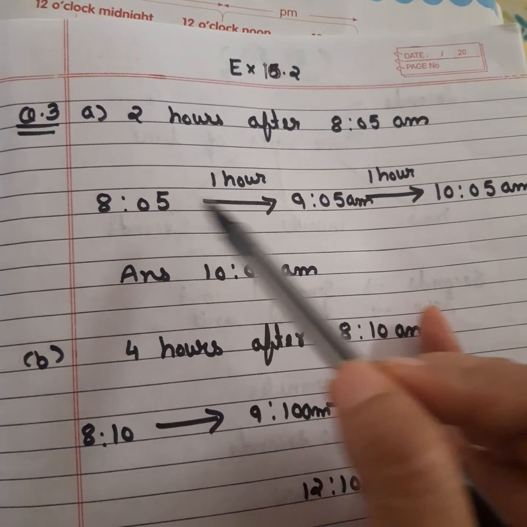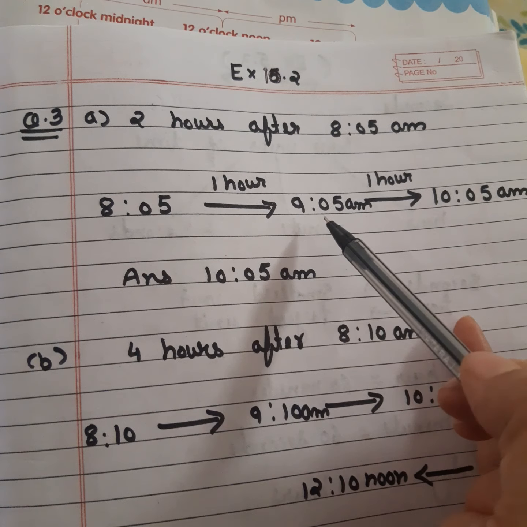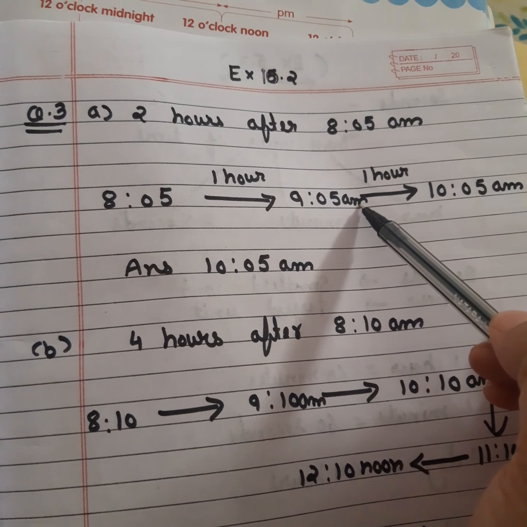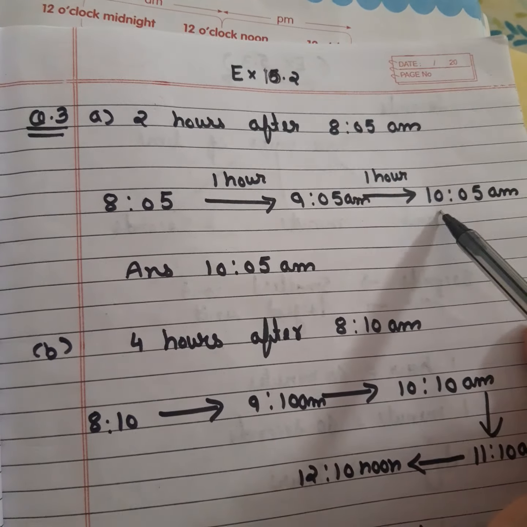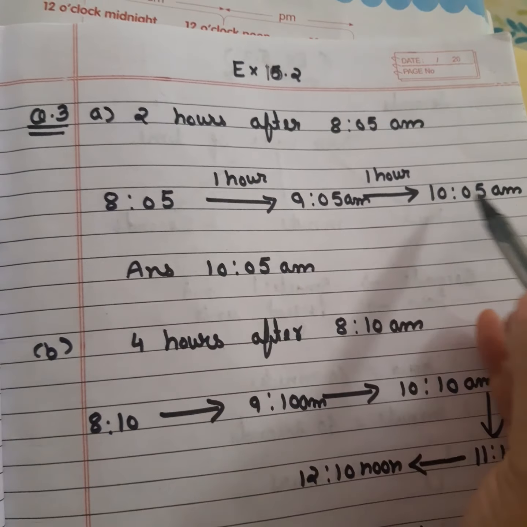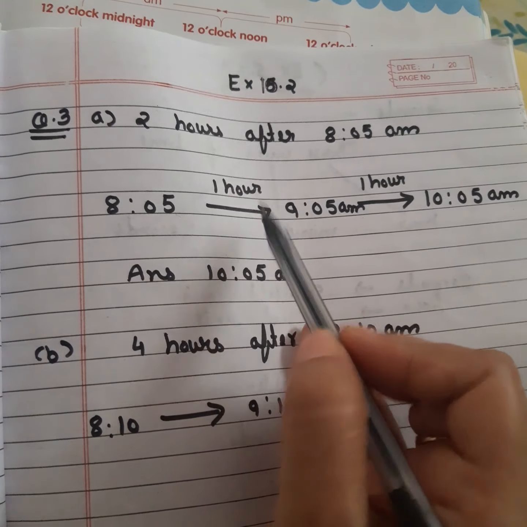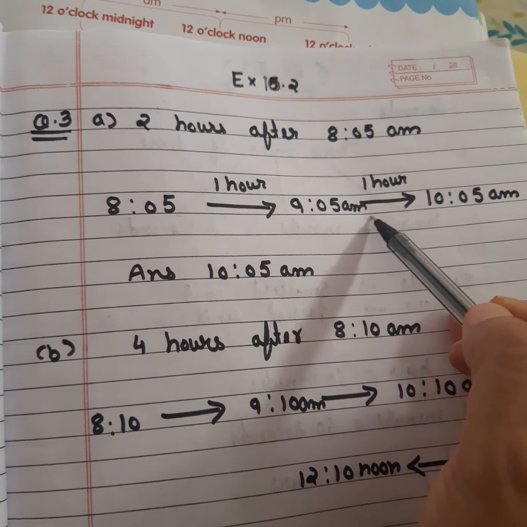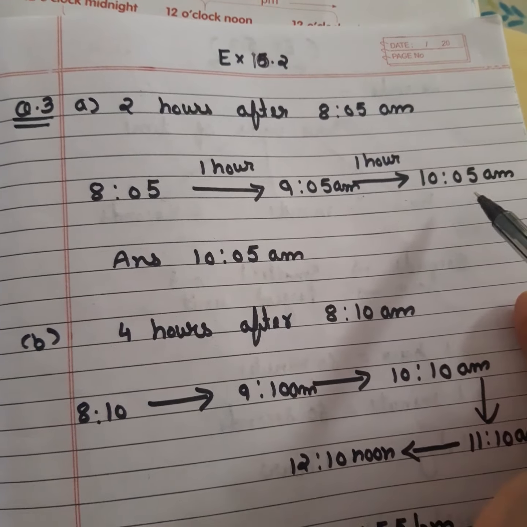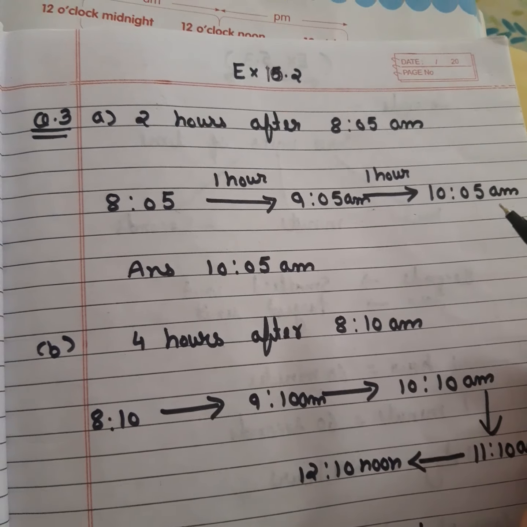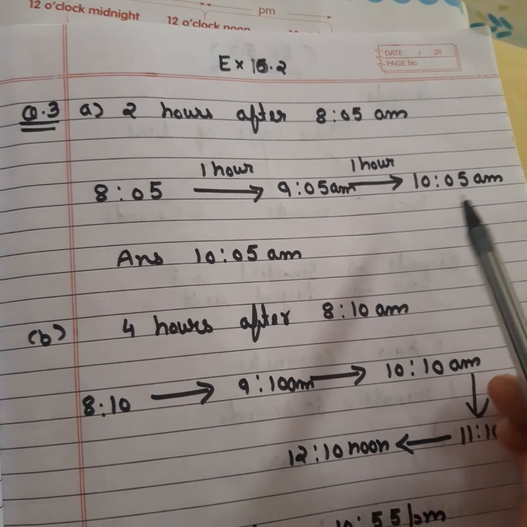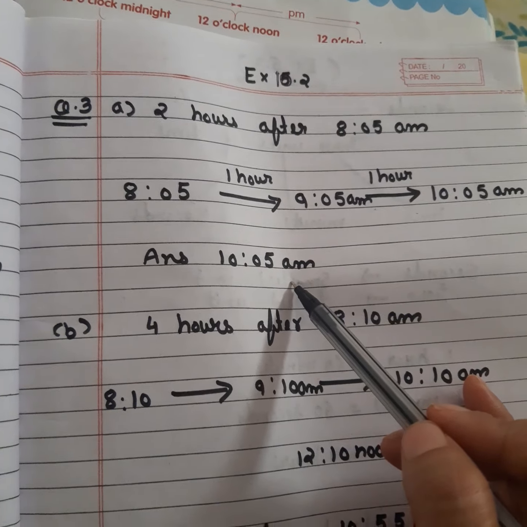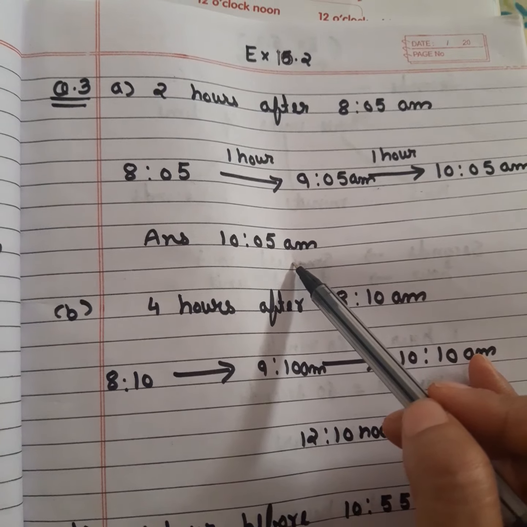If you add 1 hour, it will be 9:05 AM, and if you add 1 more hour, it will be 10:05 AM. You can divide it like this: first I added 1 hour, it becomes 9:05 AM, then I added 1 hour, it becomes 10:05 AM, or you can directly tell the answer. You have to tell whether the time is AM or PM. It will be AM only, because we have not reached noon here.